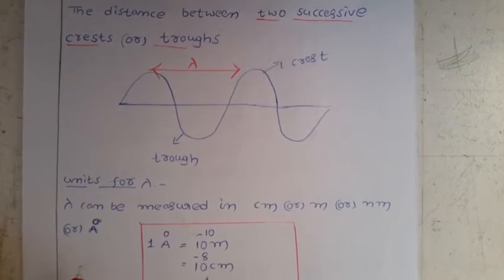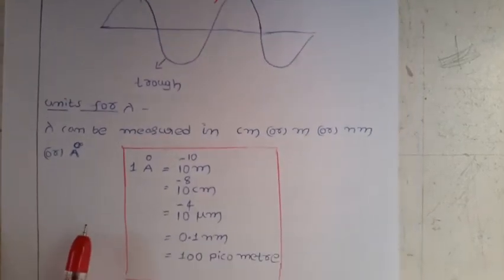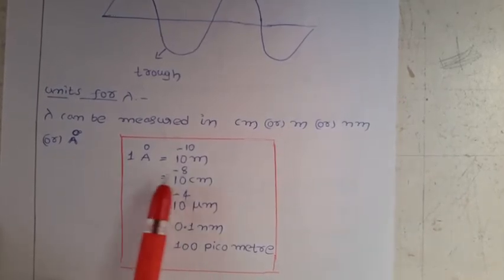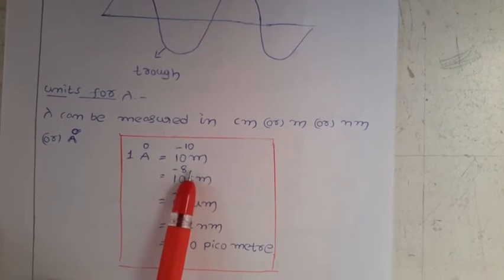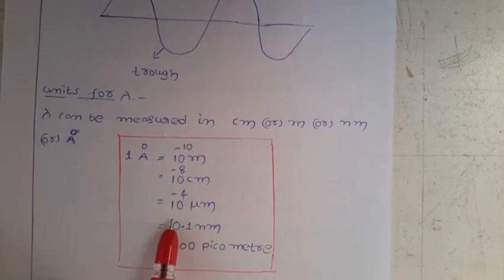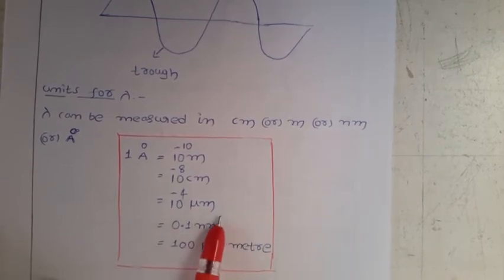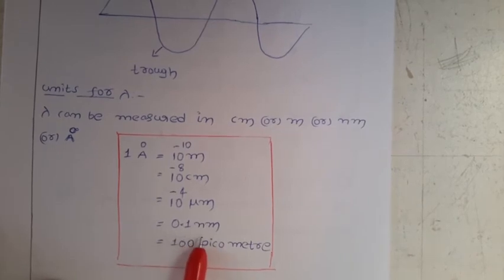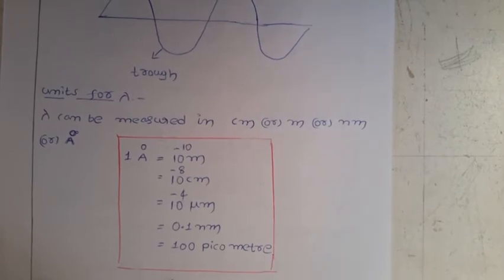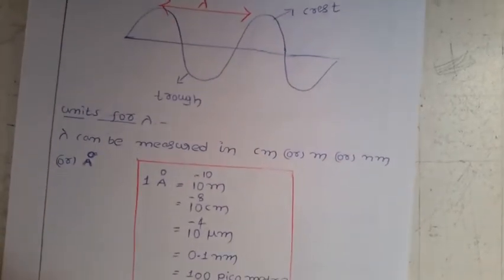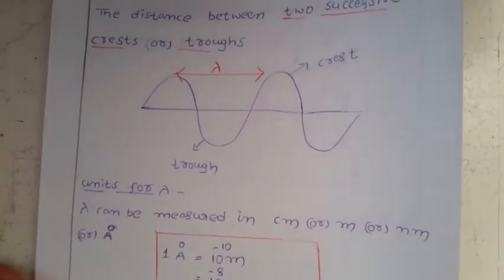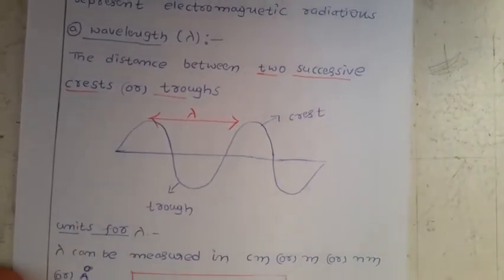Here we have some conversions that are very useful during numerical problems. 1 angstrom is equal to 10 to the power of minus 10 meters, or 10 to the power of minus 8 centimeters, or 10 to the power of minus 4 micrometer, or 0.1 nanometer, or 100 picometers. Units are very important along with the conversions, because in numericals we have direct questions but you have to convert the units. This is about the wavelength.